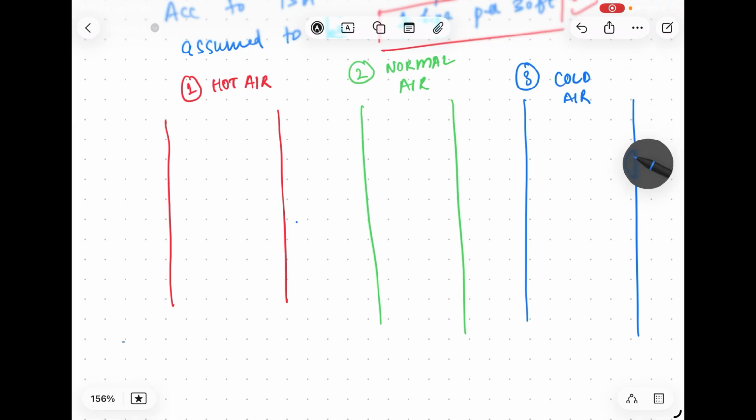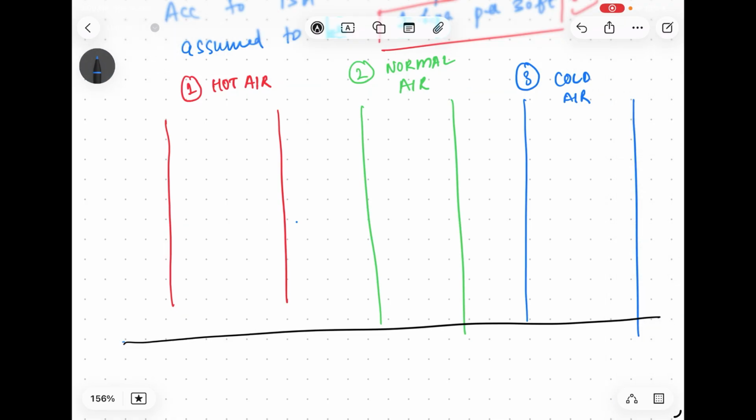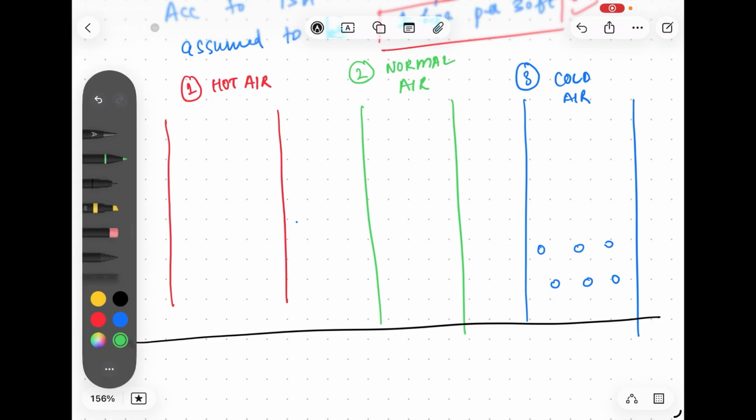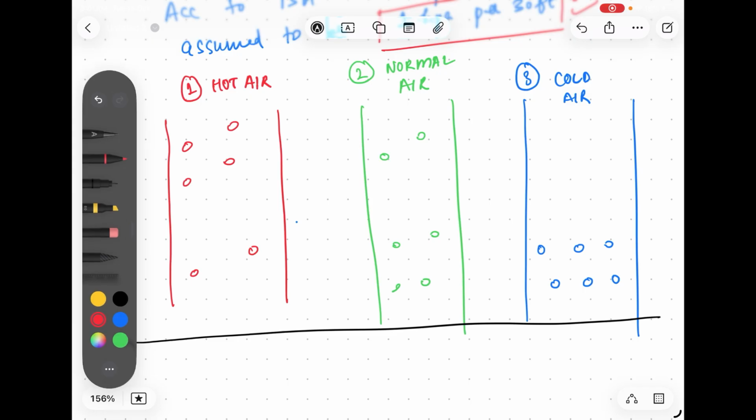Now this is the surface of the earth, for example. Let me change the color to make it easier. When I talk about the cold air, obviously the air sinks when it's cold, so all the particles would be closer to the surface of the earth. When I talk about normal air, it would be neither cold nor hot, so it would be distributed somewhat like that. And when we talk about hot air, the air is lighter, so it rises up. So more particles would be on the top as compared to the ones near the ground. Now this is just for your understanding.